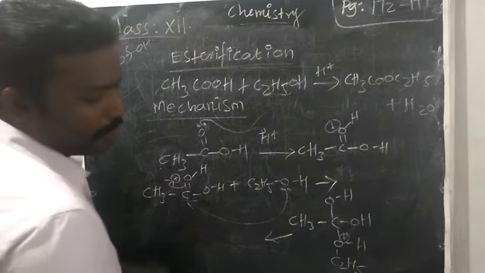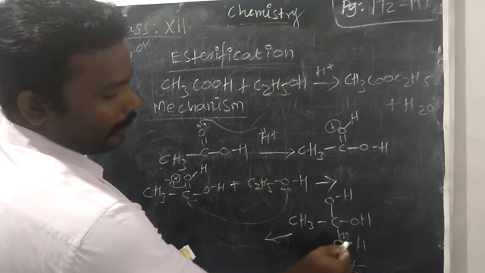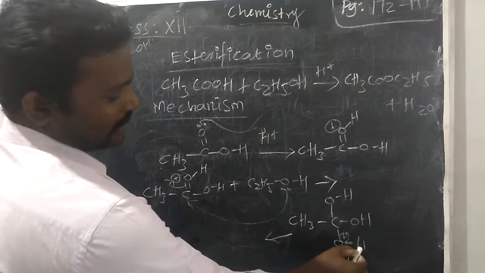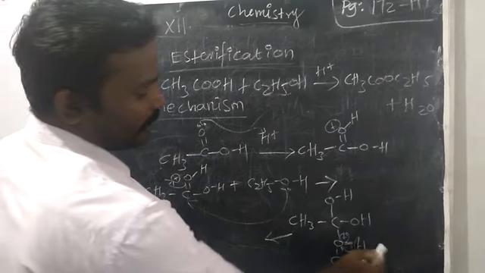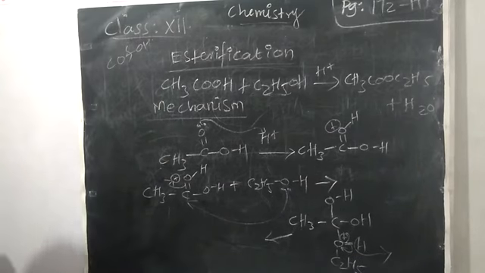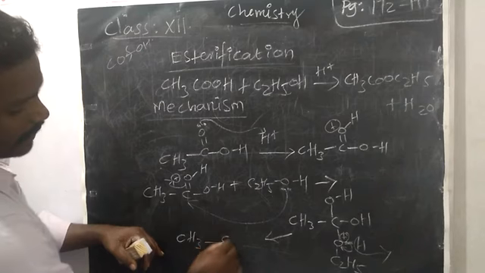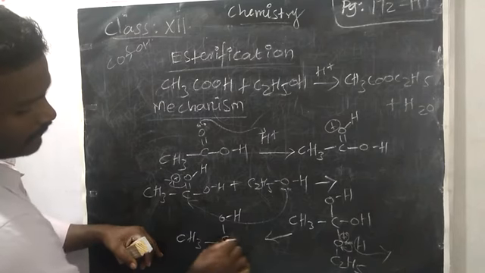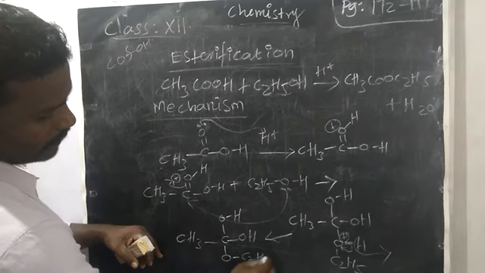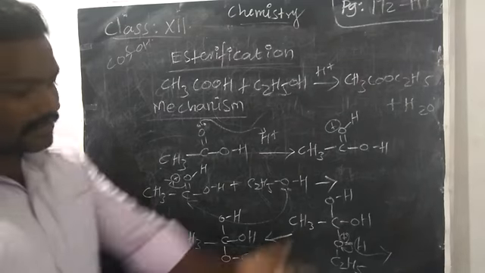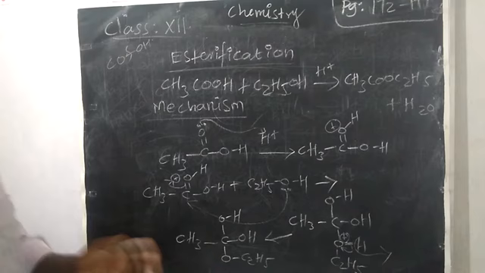That plus we want to neutralize. For that, what can we do? The bond between the oxygen and hydrogen may be accepted by this oxygen, so we can remove H plus. So what is the remaining? CH3 C OH OH O C2H5, right? Anything else? Nothing. The bond hydrogen, the bond is accepted by oxygen, so it is neutralized.